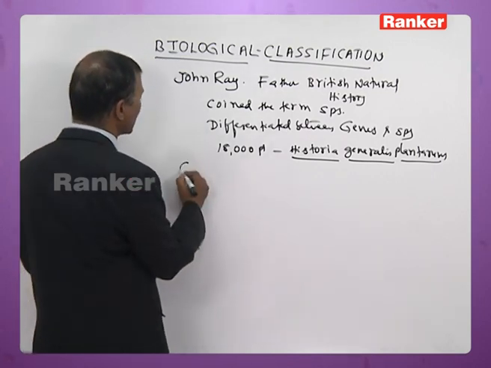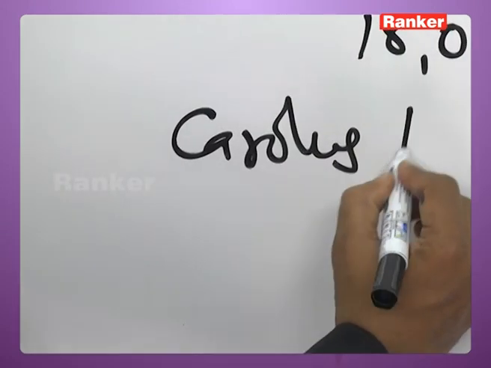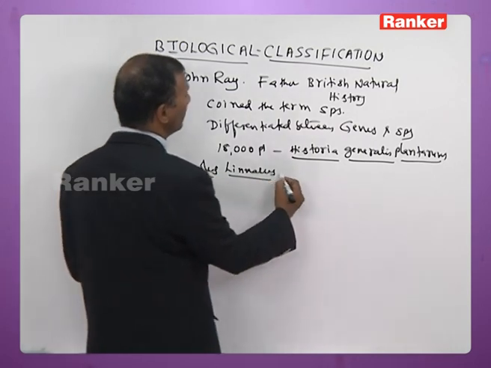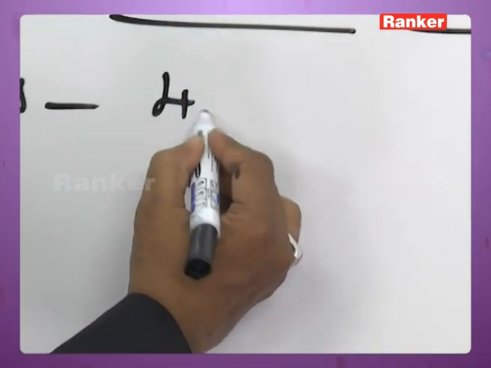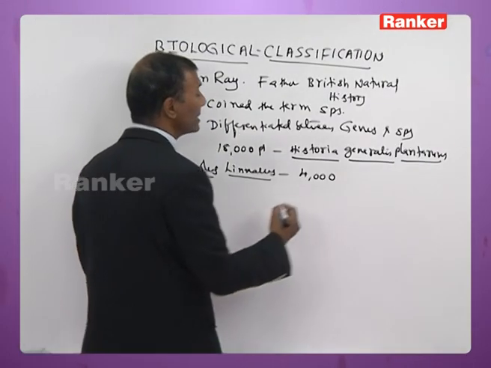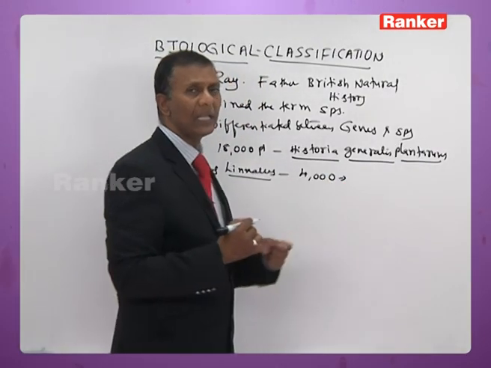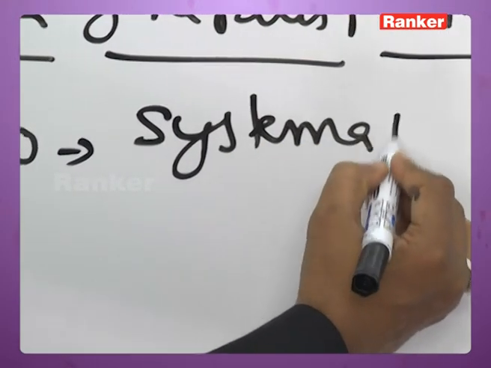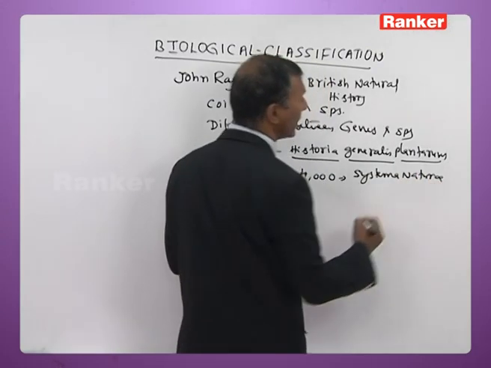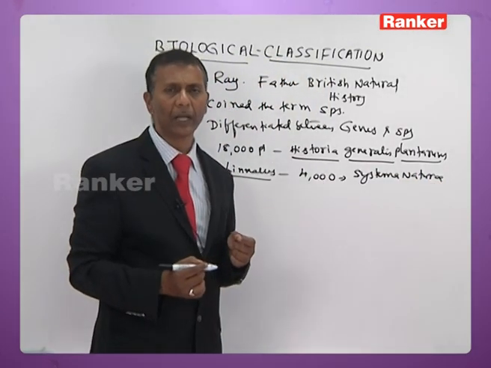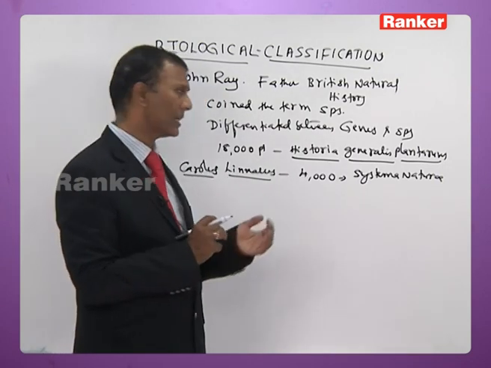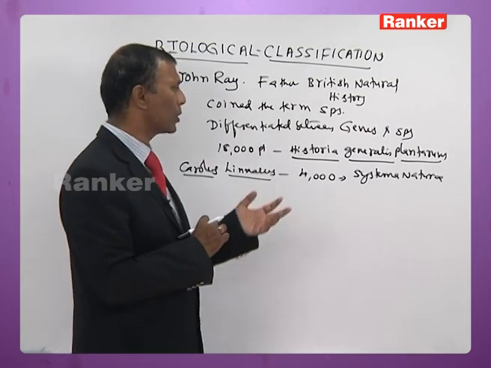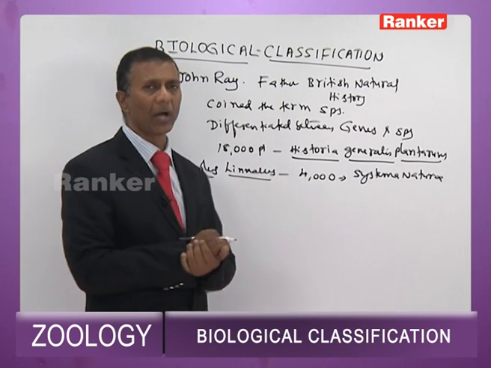Then later on Linnaeus, Carolus Linnaeus. He has mentioned the characteristics of about 4,000 plants and made a mention of all these plants in a book called Systema Naturae. So suppose you get a question in the EAMCET or AIPMT, who is the author of Systema Naturae? You should answer Carolus Linnaeus. In the same way, if you get a question, who is the author of Historia Generalis Plantarum? You should answer John Ray.